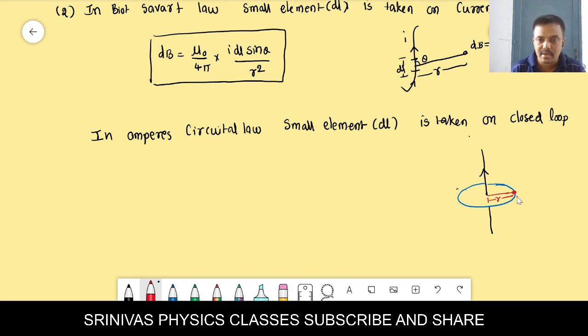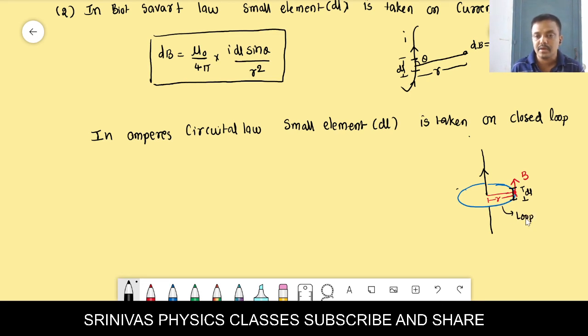The magnetic field will be along the tangent like this. Whether it is inward or outward, you know based on the right hand thumb rule: the curled fingers indicate the magnetic field when the thumb shows the current. Then this is the magnetic field direction. You should take the small element on the loop. This is the small element on the loop. We have to take the small element on the loop.